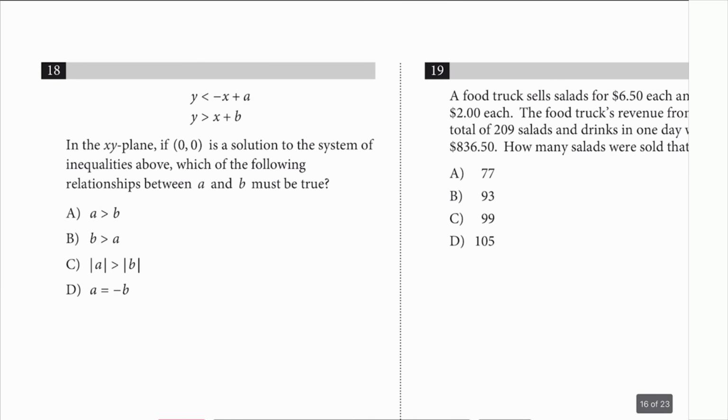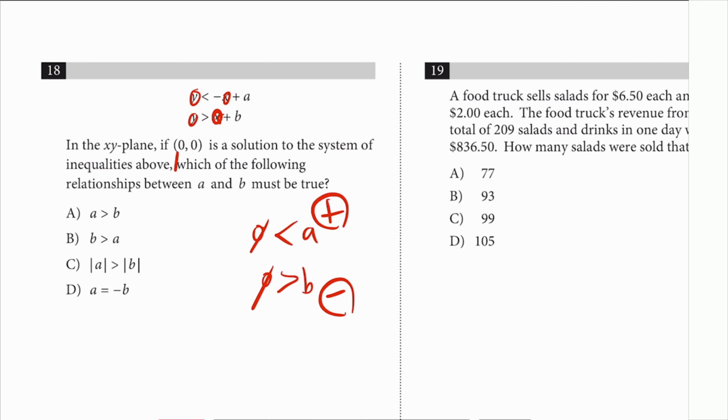Number 18, xy plane, 0, 0 is a solution. Just put that in there, 0, 0, 0, 0. Then what do you get? A is greater than 0, B is less than 0. So what do we know about A? It's positive, and B is negative. So which of the following relationships between A and B must be true? Well, my A is positive and B is negative, so A better be greater than B.